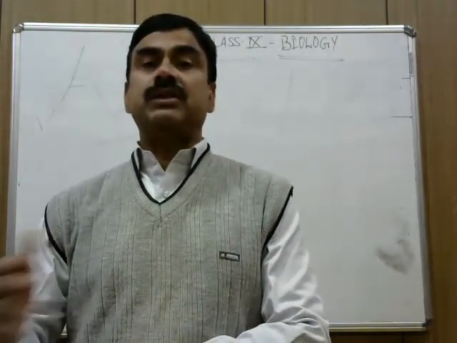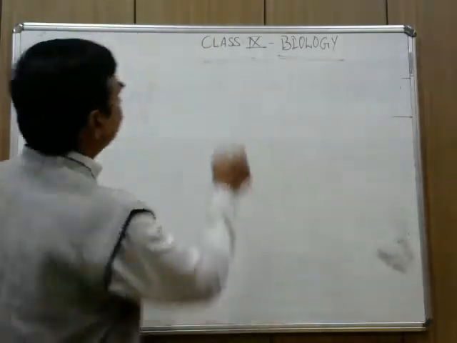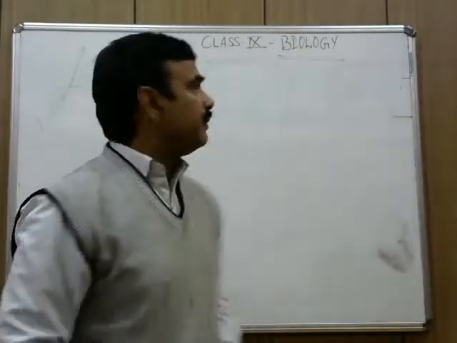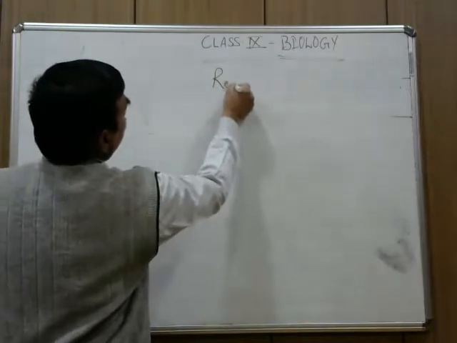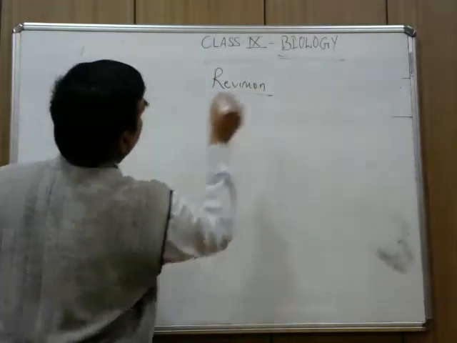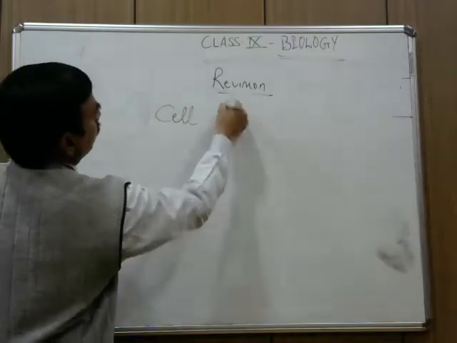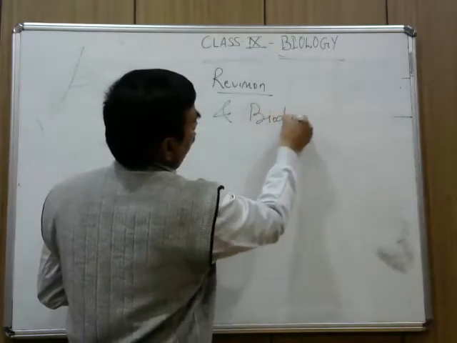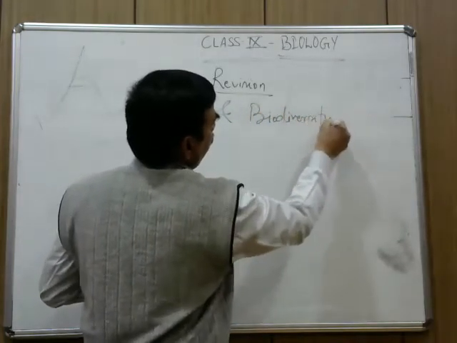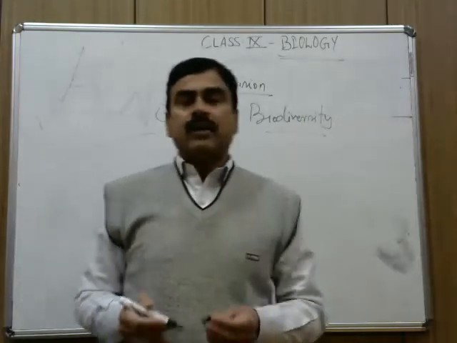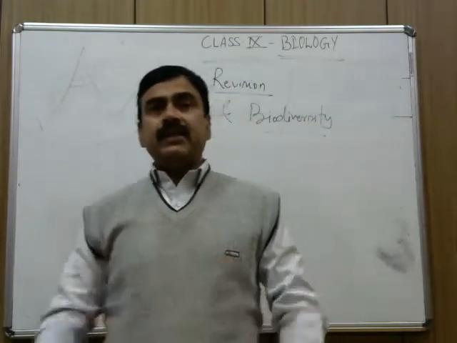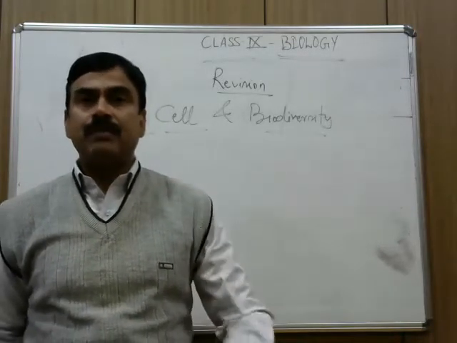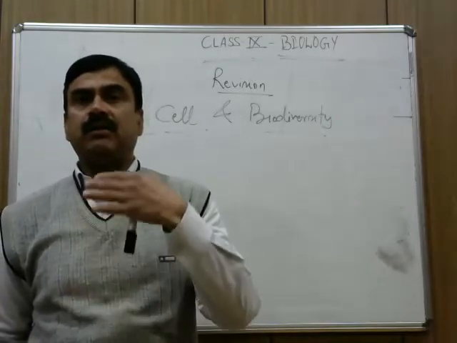I would like to take you towards the revision work, and for that the very important part, the revision: cell and the biodiversity. When you start any topic, any chapter, for that you have completed for the revision work.